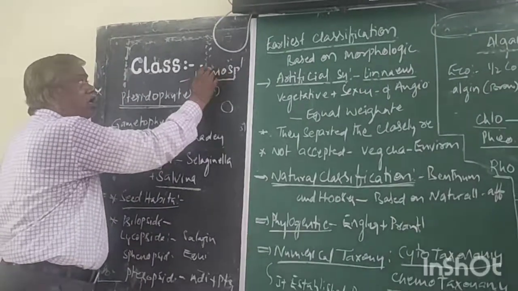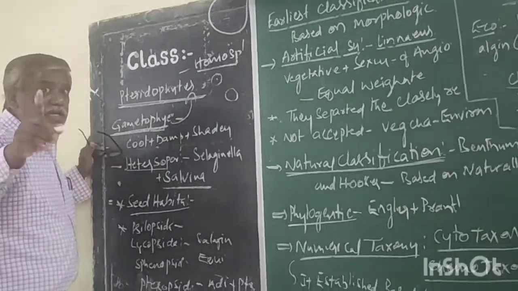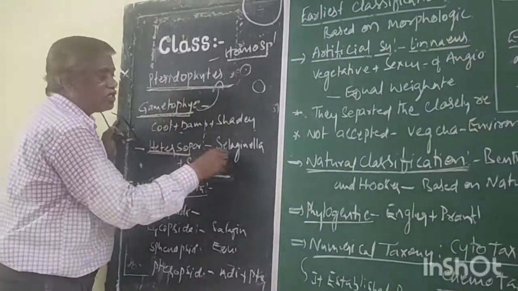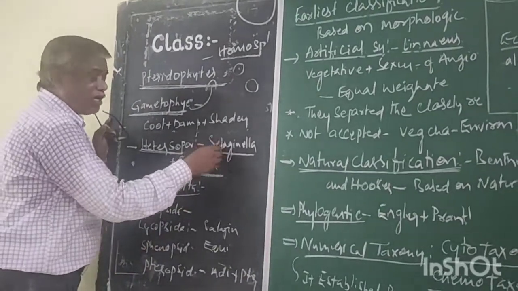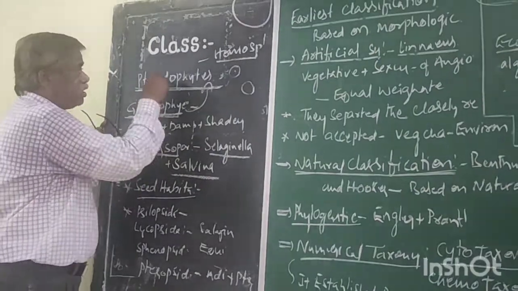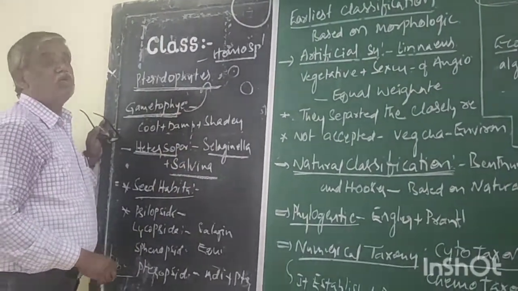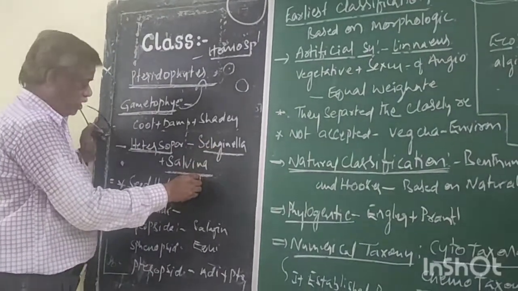Such a condition is called homospory. Heterospory is common in seed plants, but exceptionally, heterosporous pteridophytes are Selaginella and Salvinia. The remaining pteridophytes are all homosporous. Give two examples of heterosporous pteridophytes: Selaginella and Salvinia.